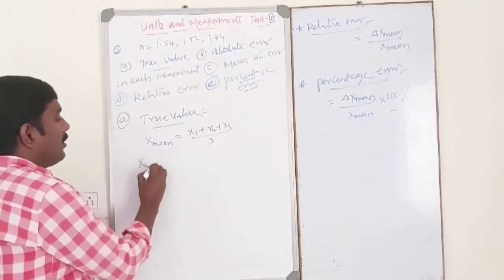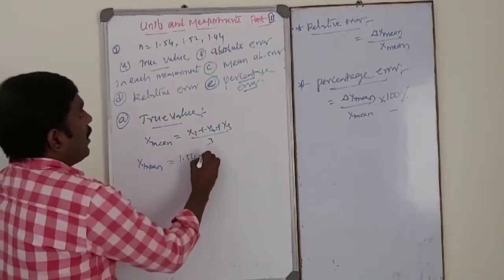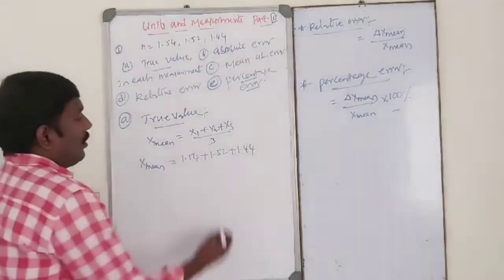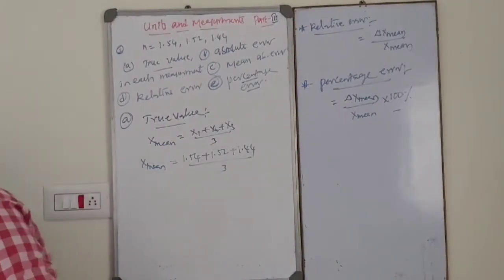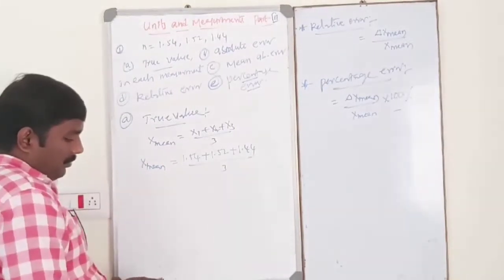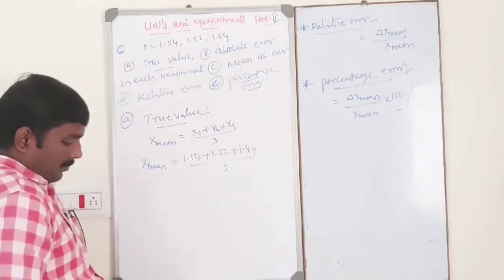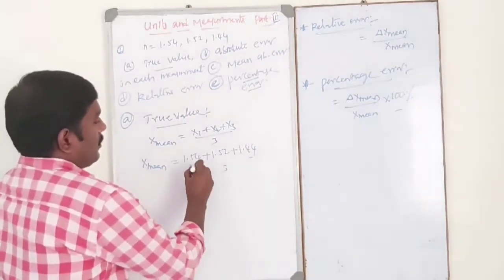Then x mean is 1.54 plus 1.52 plus 1.44, whole divided by 3.